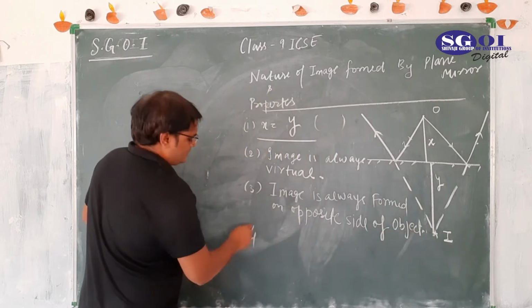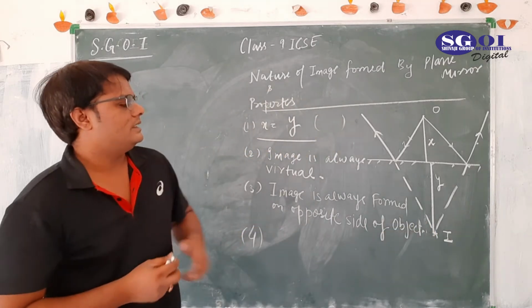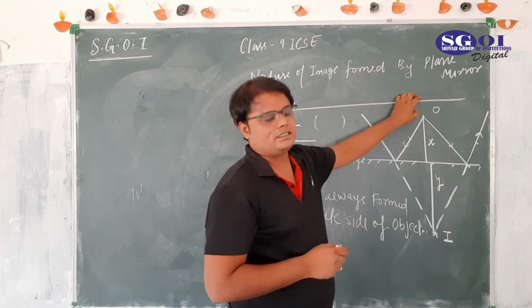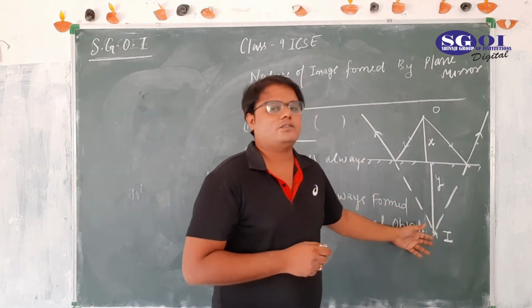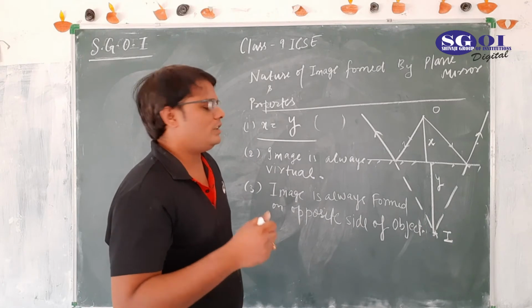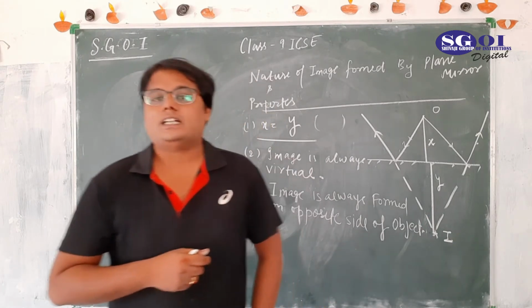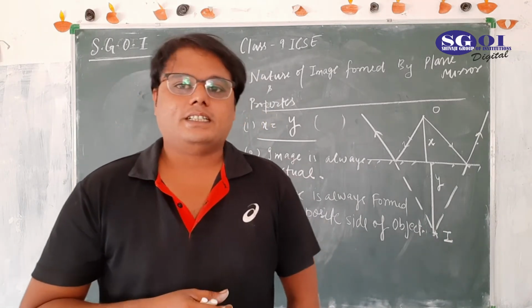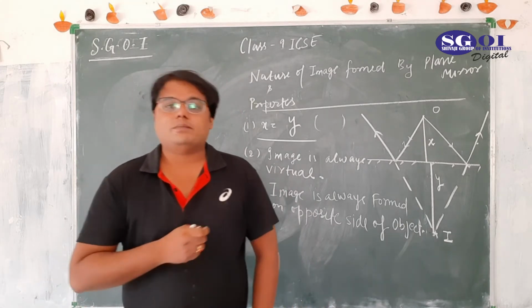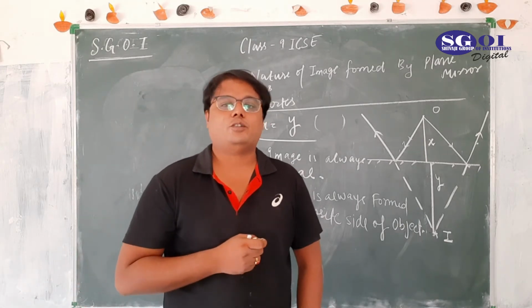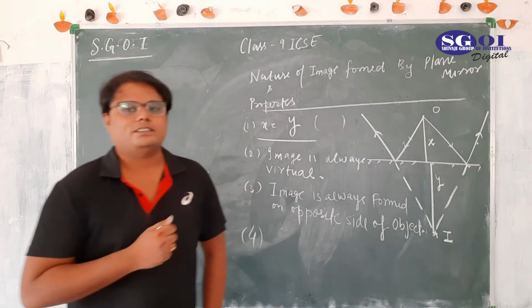Fourth, this one is also important, that size of the object is always equal to size of the image. Suppose you are standing in front of a mirror, your height is 5 feet 5 inches, then the height of your image in the mirror should also be 5 feet 5 inches.